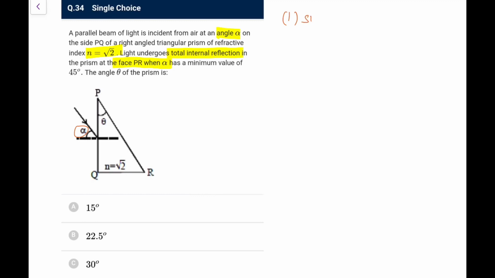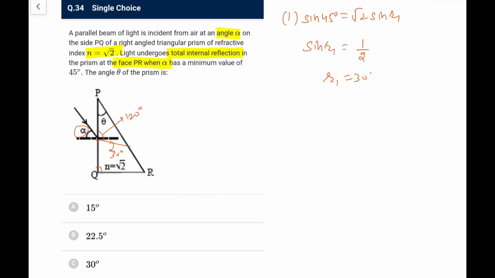So when alpha is 45, I will write 1 into sine 45 is equal to root 2 into sine of R1. So sine of R1 comes out as 1 by 2, so R1 is 30 degrees. So this angle would be 30 degrees, this angle is theta, this angle is 90, so this would be 90 plus 30, that is 120.